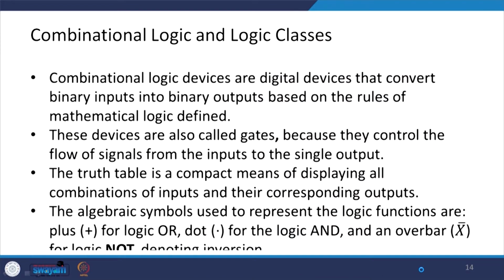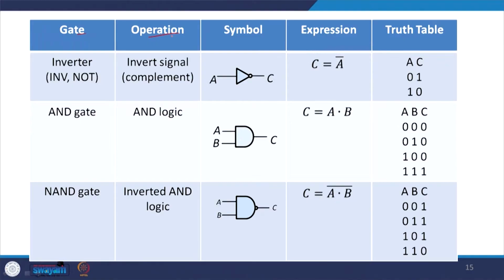The algebraic symbols used to represent the logic functions are plus for logic OR, dot for logic AND, and overbar for NOT, denoting inversion. Here is a table explaining the type of gate, the operation being carried out, how it is symbolically represented, what the expression is, and what the truth table is. So, let us begin with that.